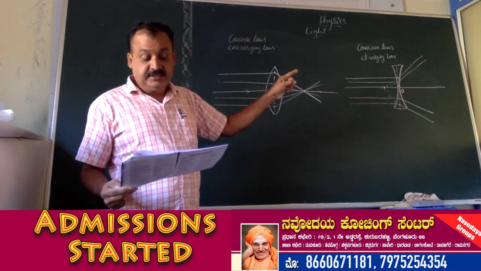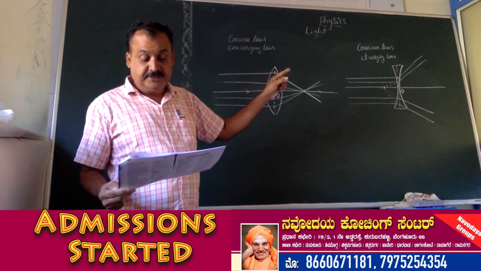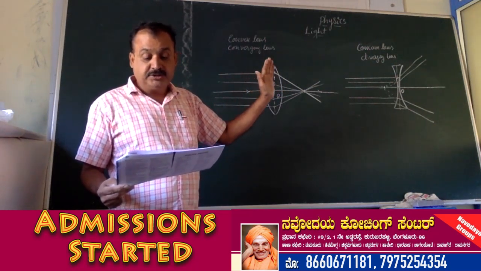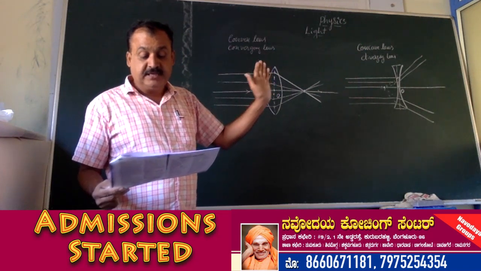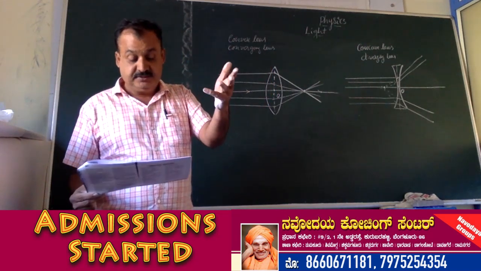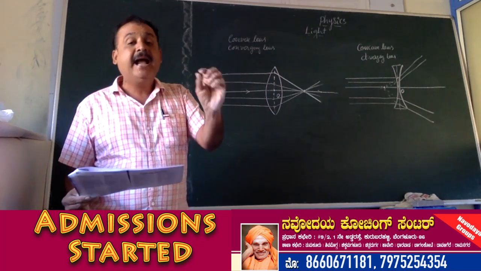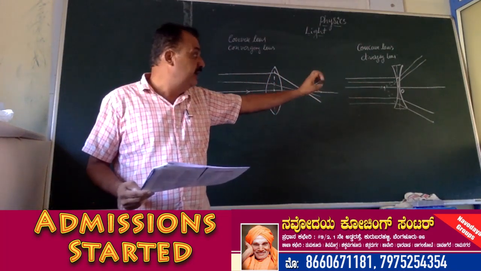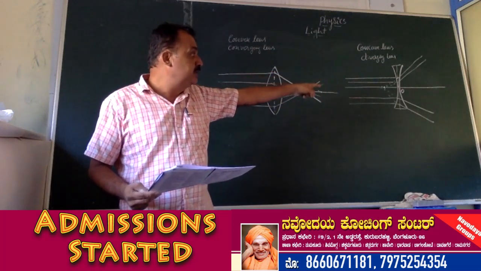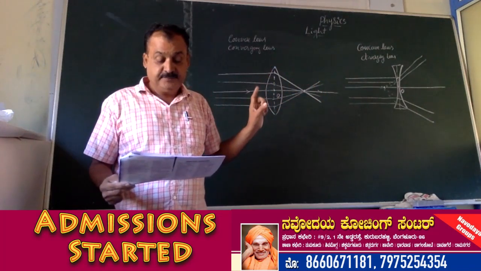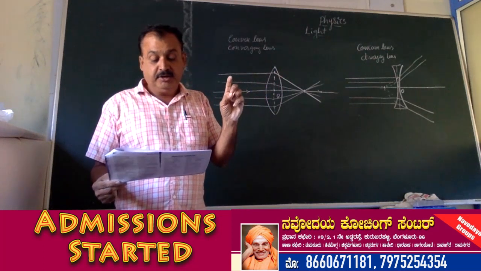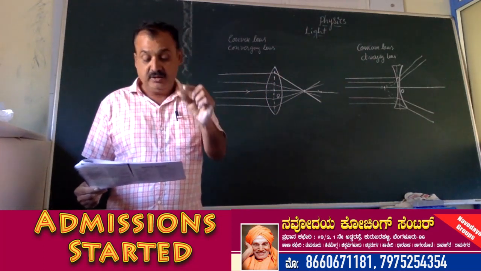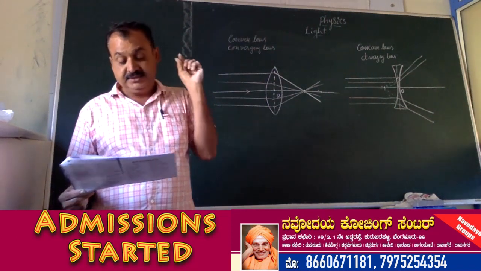is thinner in the middle than at the edge. A parallel beam of light falls on a concave lens. After passing through the concave lens, the rays of light are diverging or spreading out. Those refracted rays do not meet at any point. Hence, the concave lens is called diverging lens. The image formed by a concave lens is always virtual, erect and diminished, or highly small in size.